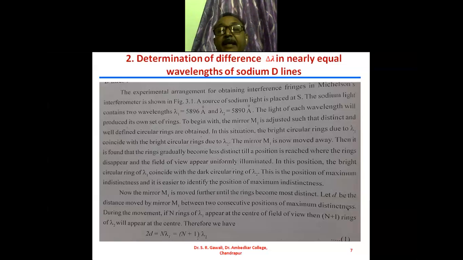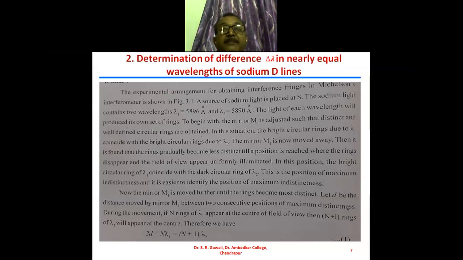This is the position of maximum indistinctness. We cannot distinguish the two sets of rings in this position. When we are not able to distinguish the two sets of rings, there is a uniform illumination.